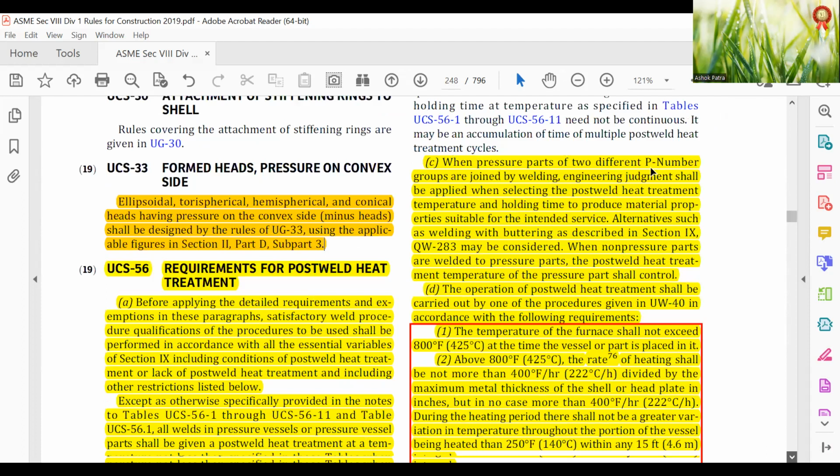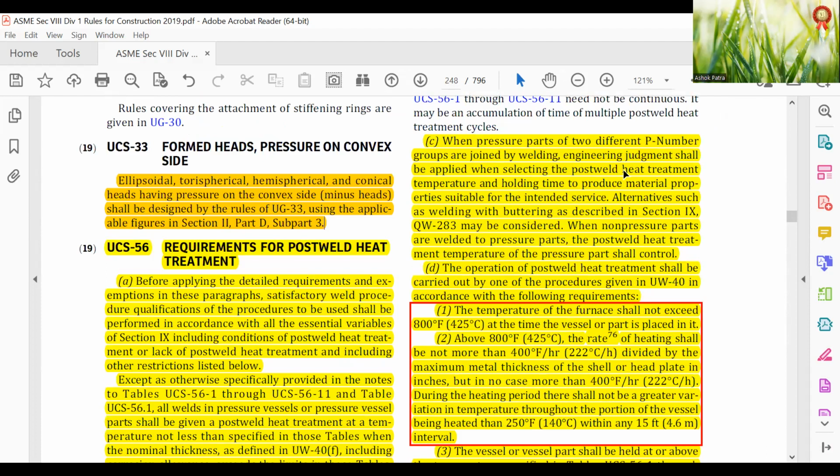When pressure parts of two different P-number groups are joined by welding, engineering judgment shall be applied when selecting post-weld heat treatment temperature and holding time to produce material properties suitable for the intended service. Alternatives such as welding with buttering as described in Section IX, QW-283, may be considered when non-pressure parts are welded to pressure parts. The post-weld heat treatment temperature of the pressure part shall control.